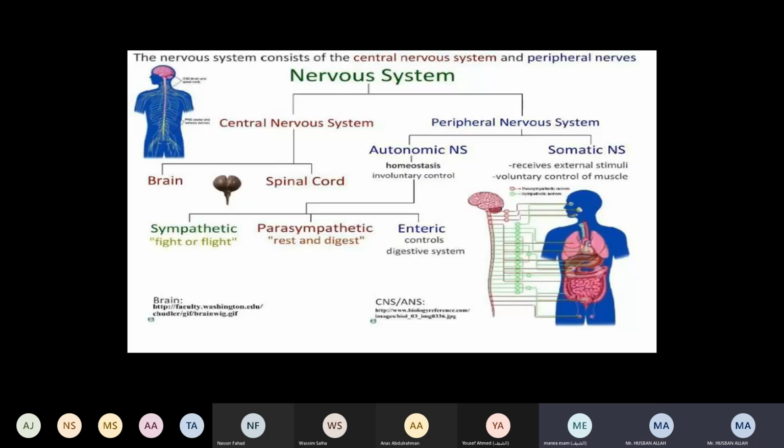Then the autonomic nervous system is divided into sympathetic and parasympathetic, right? And enteric. But this one we will not study. We will just study sympathetic and parasympathetic. No, we don't have even this, right?